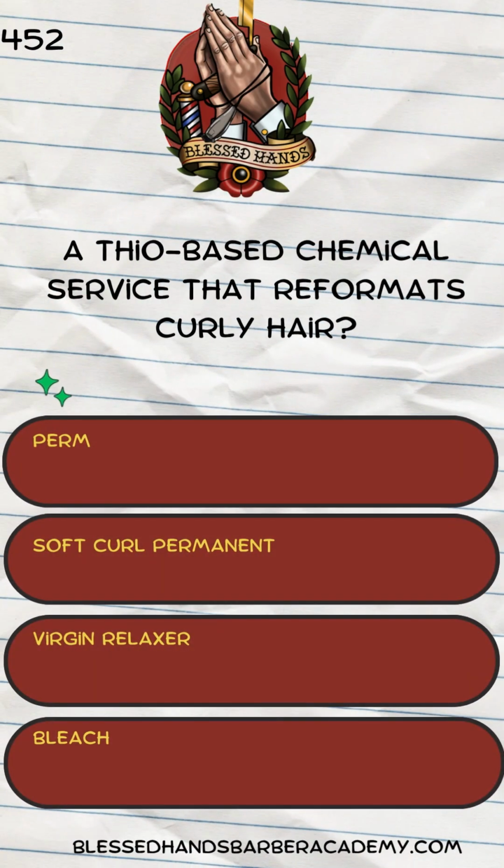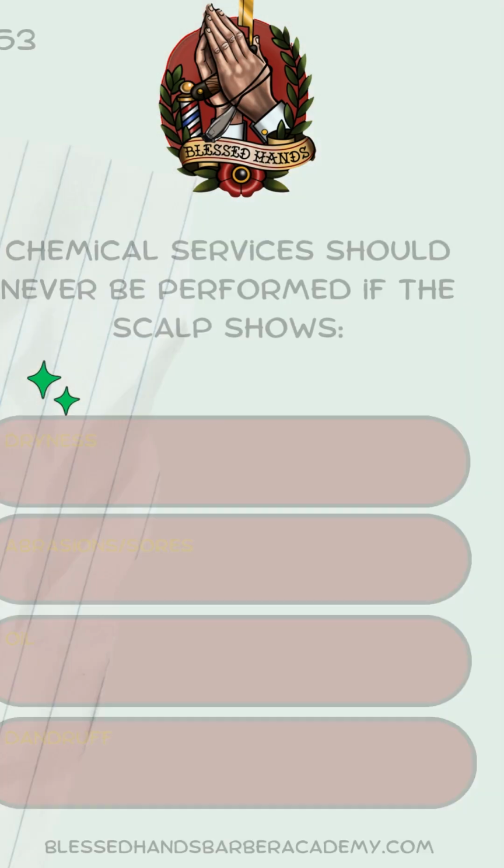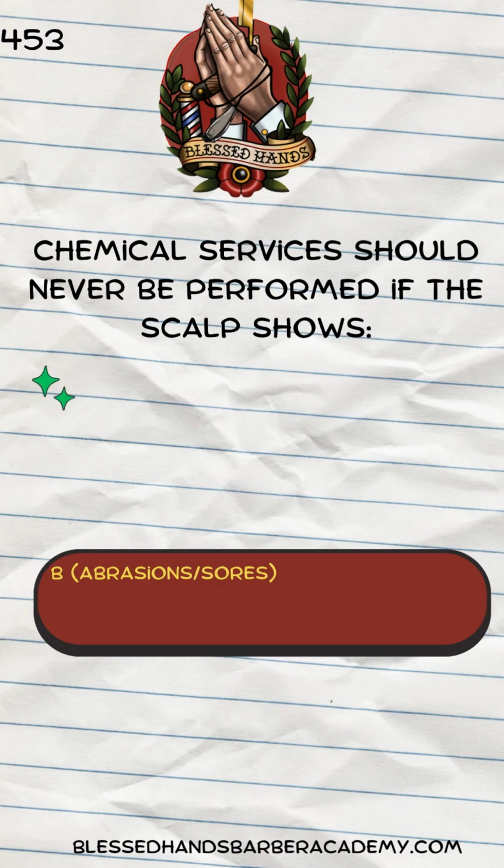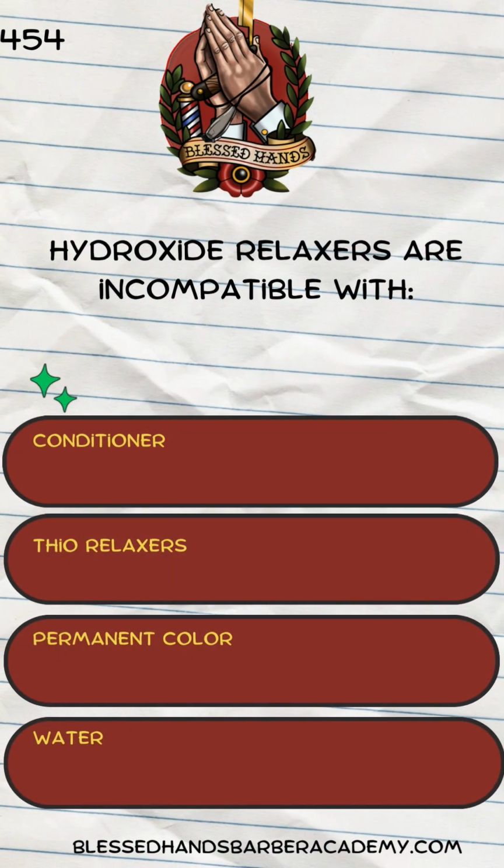A Thio-based chemical service that reformats curly hair: perm, soft curl permanent, virgin relaxer, bleach. B. Soft curl permanent. Chemical services should never be performed if the scalp shows dryness, abrasion/sores, oil, dandruff. B. Abrasion/sores.